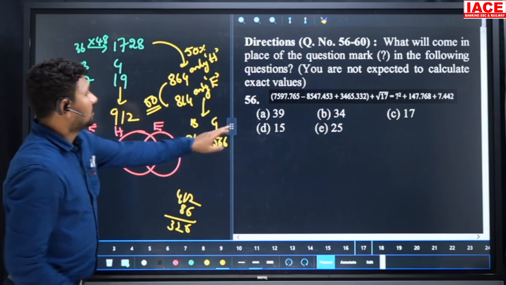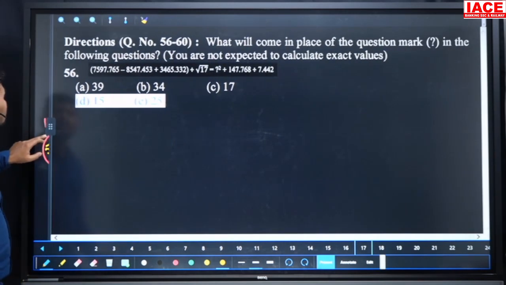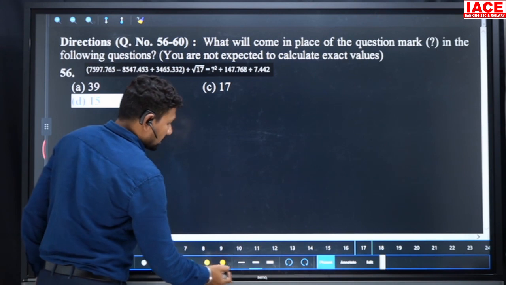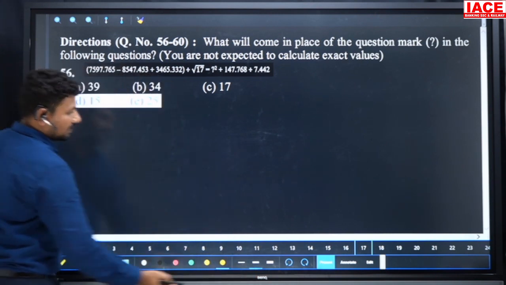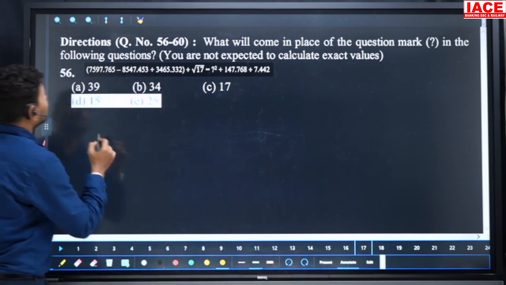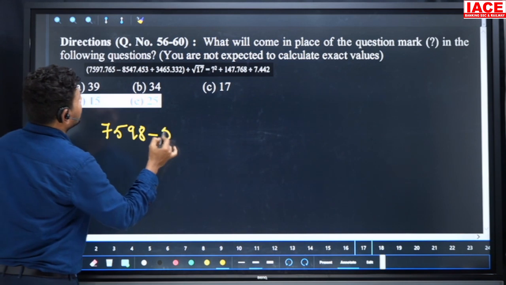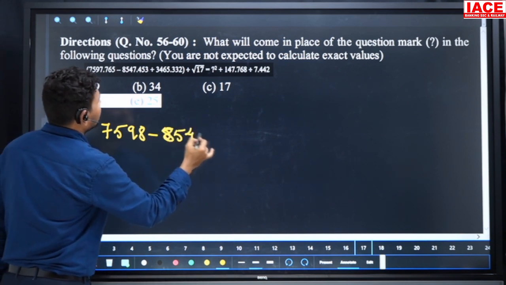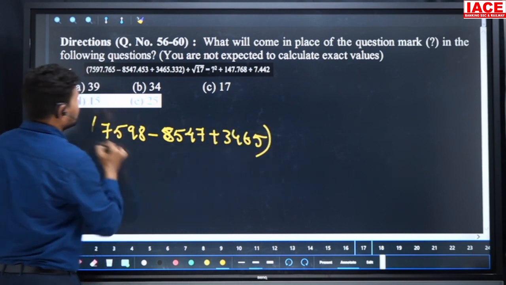Next, the data completed. We have questions 56 to 60. The directions are based on simplification. They are asking for approximation. Look at the approximation value. 7598 minus 8547 plus 3465, which is divisible by root of 17.